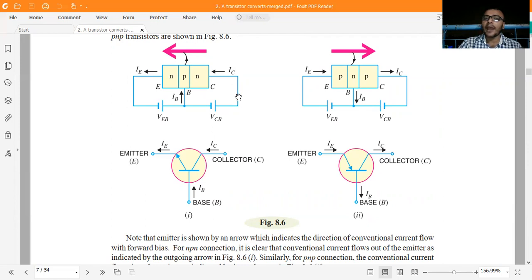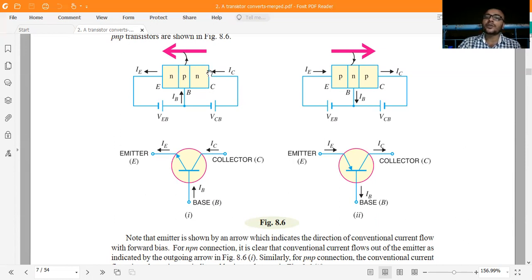Because practically, only a small, high-resistance RC resistor has to be used. Here this region generates minority carriers. This is the minority current.